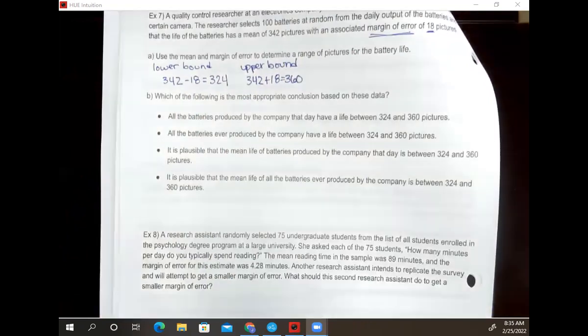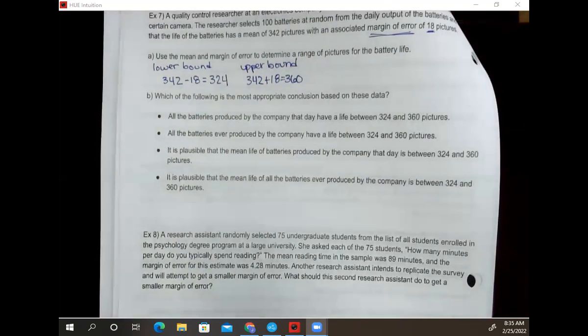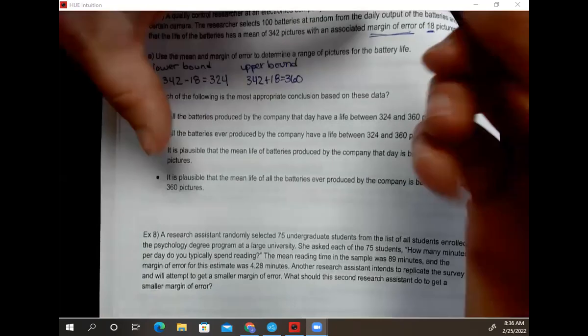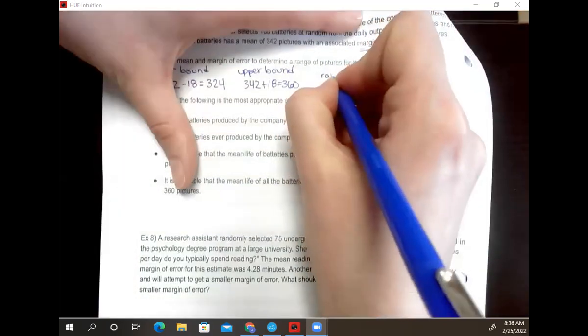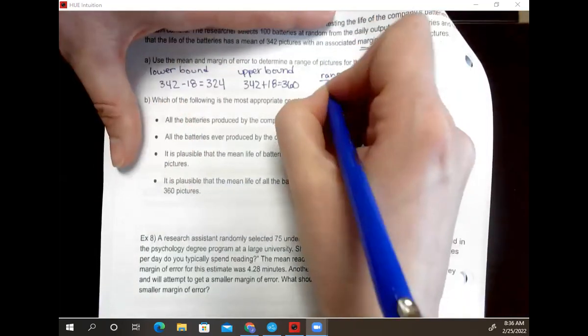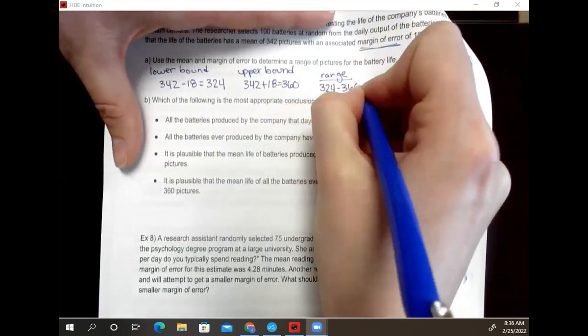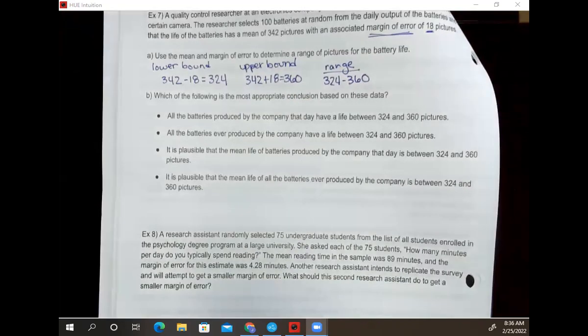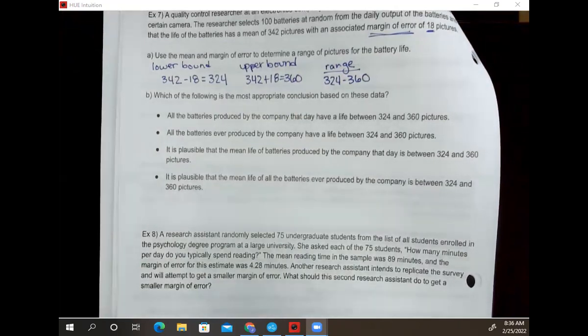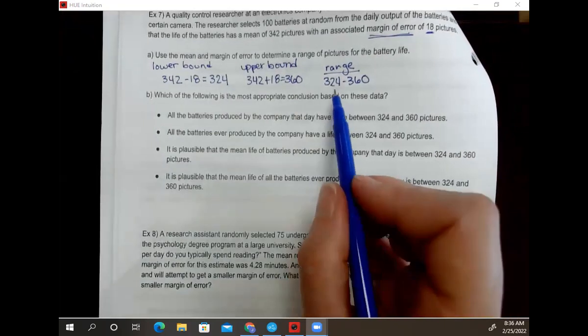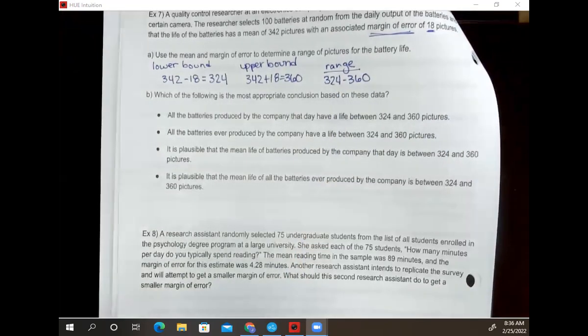So I wouldn't expect every set of batteries to last for exactly 342 pictures. But what I would expect is for all of my batteries to last somewhere between 324 and 360 pictures, okay? Anything less than that, I would say, hey, maybe these batteries don't work so well. Anything more than that, I would say these batteries might be an anomaly. Awesome, okay? But anything between 324 and 360, that would be good. Now, part B asks me to draw a conclusion here.